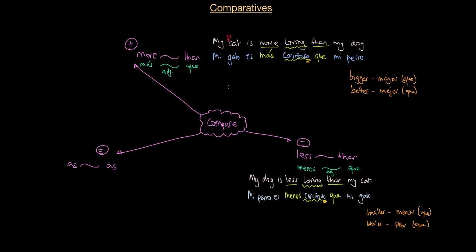Okay. So instead of saying mi gato, I'm going to say mi gata. Okay, mi gata. Gata is a female cat. So I want to say that my cat, which is female, is more loving than my dog.